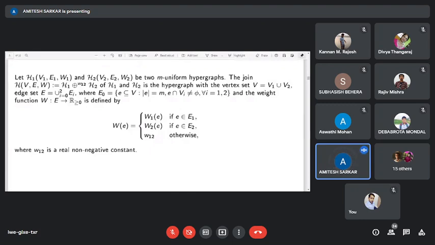The join of these two hypergraphs is defined as follows: H with vertex set V, where V is the disjoint union of V1 and V2, and edge set is E1 union E2 union E0, where E0 is the set of m-element subsets of V, where each edge intersects both the subsets V1 as well as V2.